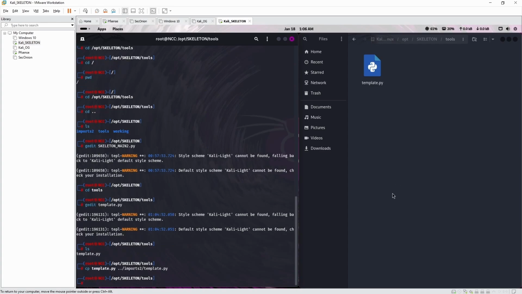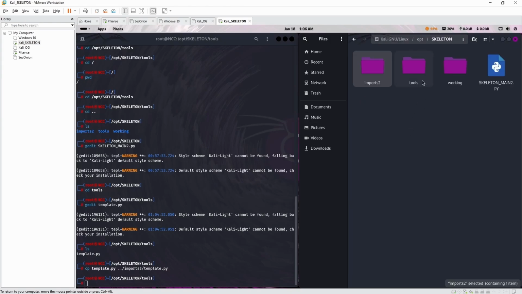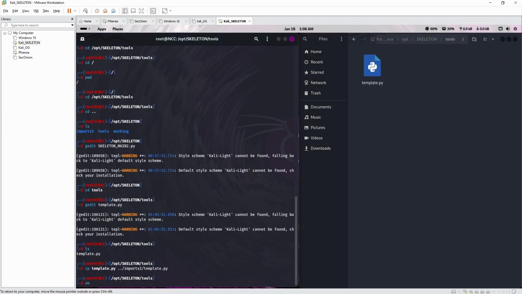Enter. We can double check and have a look in imports. As you can see, it's copied it. Now we have to delete the old one. So to delete the old one, it's rm and template.